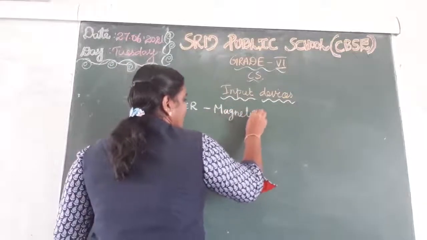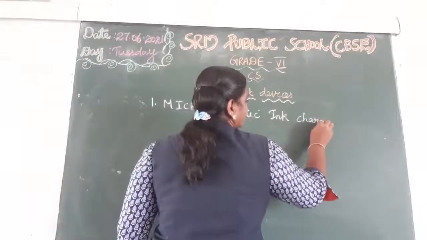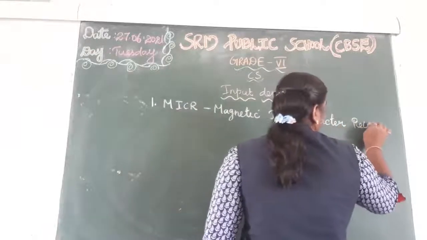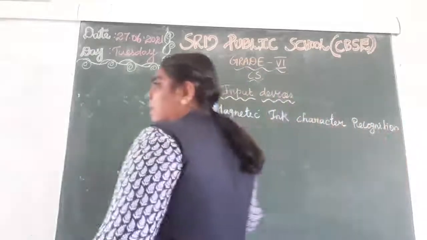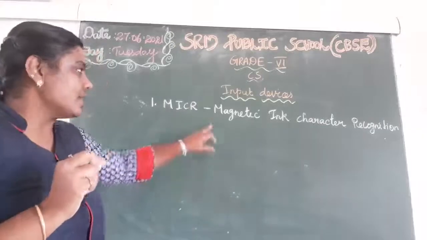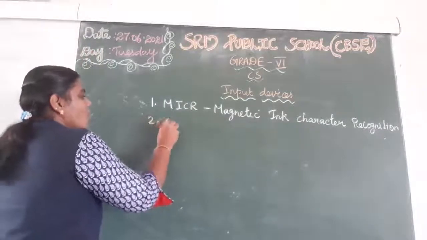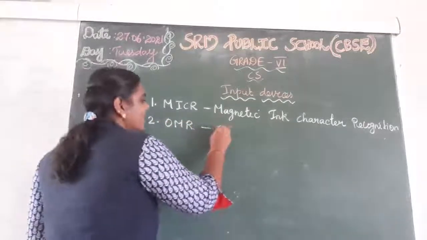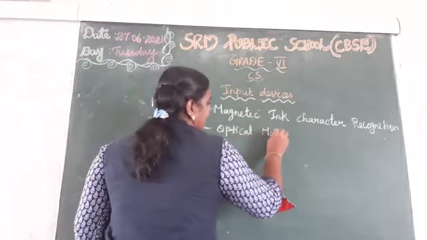MICR means magnetic ink character recognition. In banks and all, they are using the process MICR. Okay, next one, OMR. Optical mark reader.